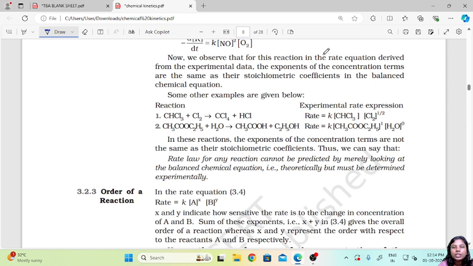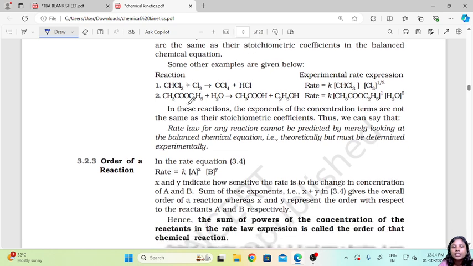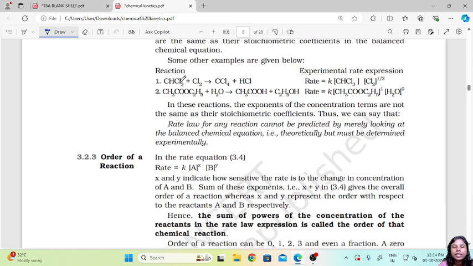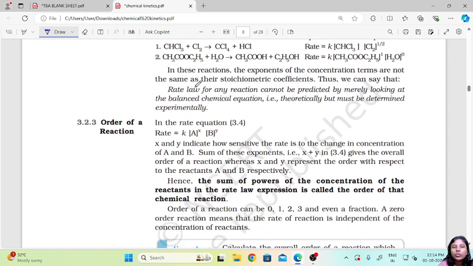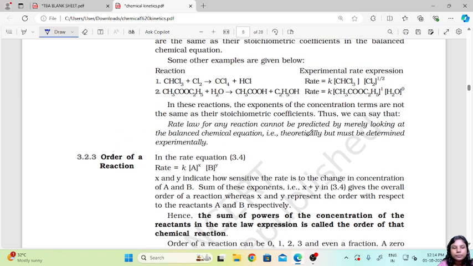Now we observe that for this reaction, in the rate equation derived from the experimental data, the exponents of the concentration terms are the same as their stoichiometric coefficients in the balanced chemical equation. But in some examples like this, CHCl3 plus Cl2 giving us CCl4 plus HCl, if you see, the stoichiometry is not matching with that of the balanced reaction equation. So the rate law for any reaction cannot be predicted by merely looking at the balanced chemical equation; it must be determined experimentally.